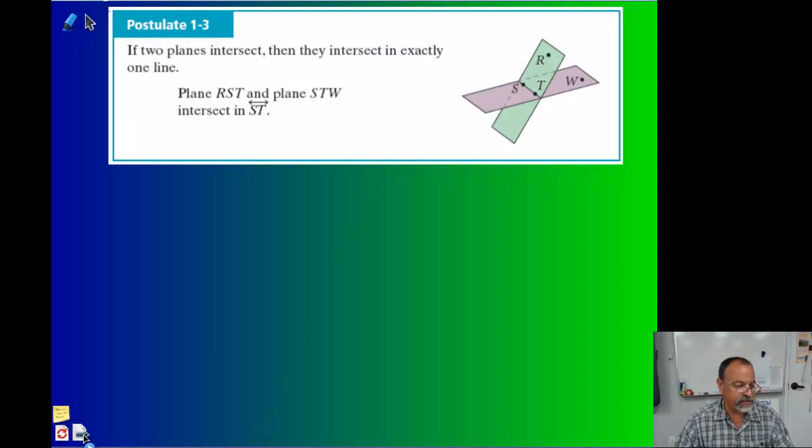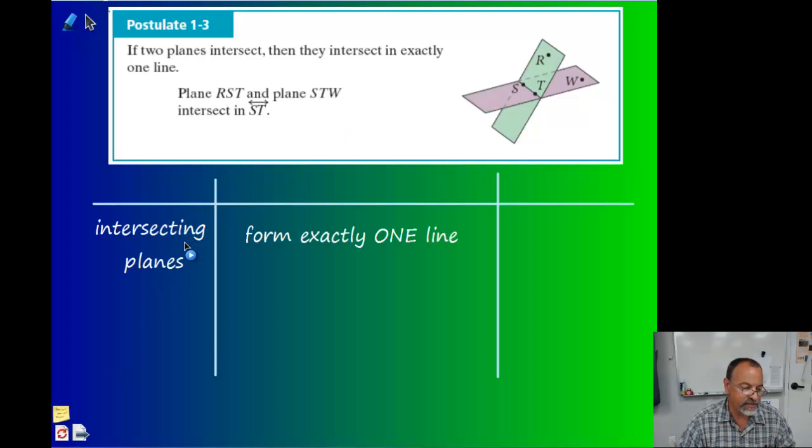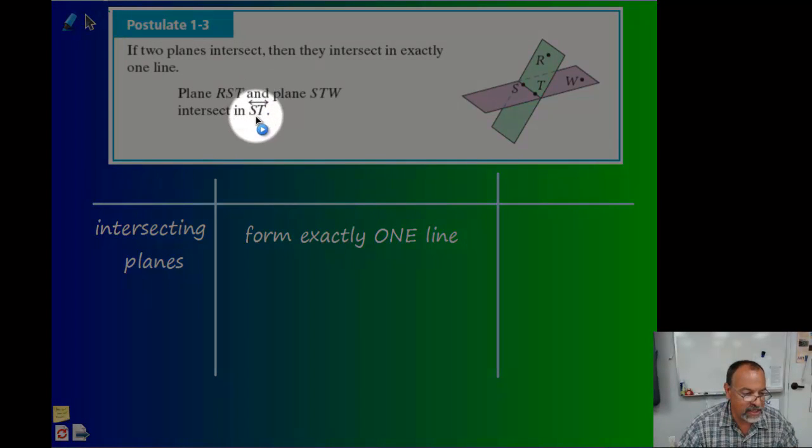Next postulate is if 2 planes intersect, they intersect in exactly 1 line. So 2 lines intersect in a point, 2 planes intersect in a line. Now this is very important because there's a question on a quiz and on a test that I give, and I'm very picky about it. It says if 2 planes intersect, they intersect in a line. So if I ask where do plane RST and plane STW intersect, notice that the intersection is a line.